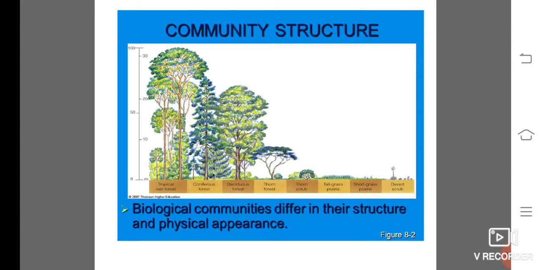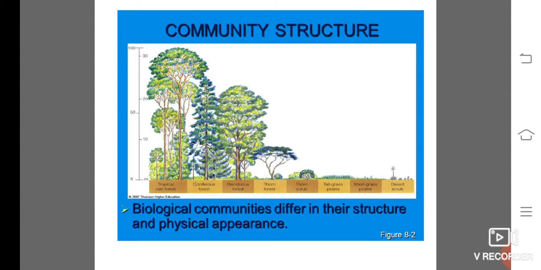Community structure is essentially the composition of a community, including the number of species in that community and their relative numbers. It can also be interpreted more broadly to include all of the patterns of interaction between these different species.